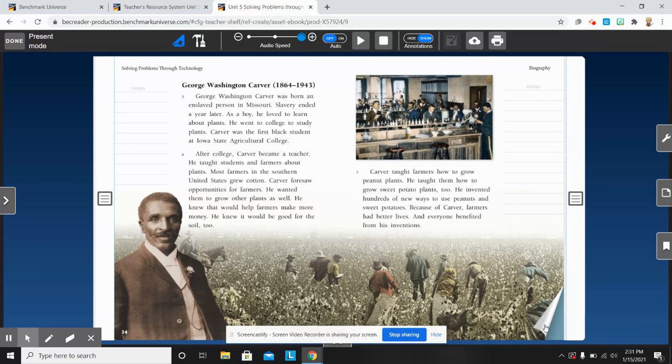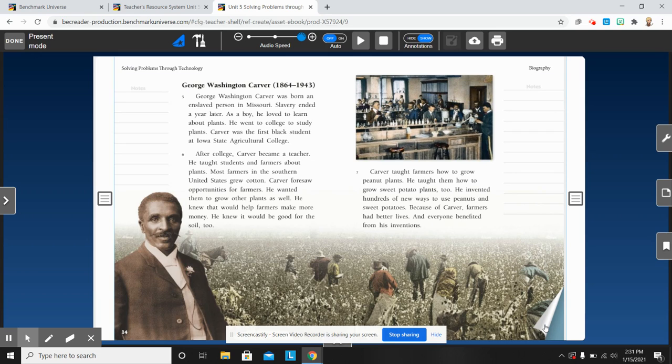George Washington Carver. George Washington Carver was born an enslaved person in Missouri. Slavery ended a year later. As a boy, he loved to learn about plants. He went to college to study plants. Carver was the first black student at Ohio State Agricultural College. After college, Carver became a teacher. He taught students and farmers about plants.